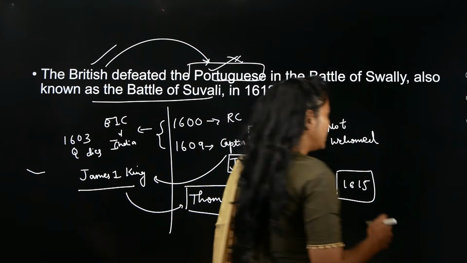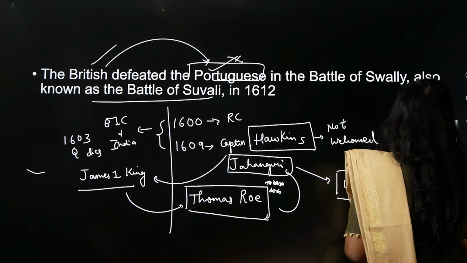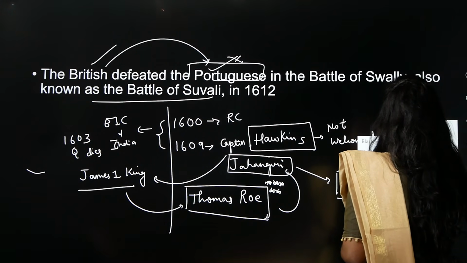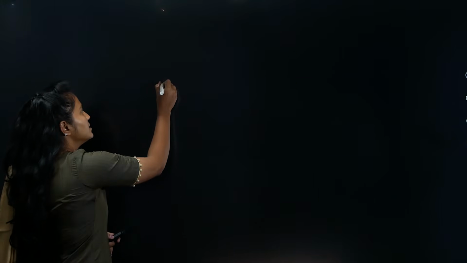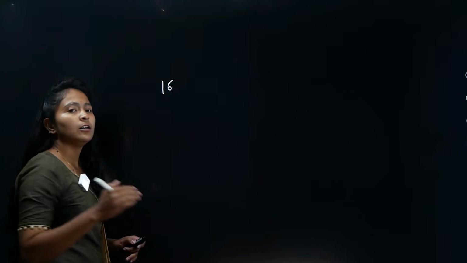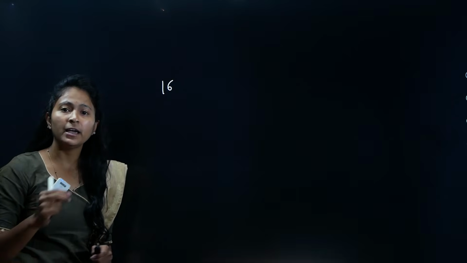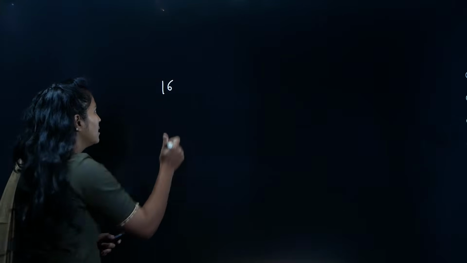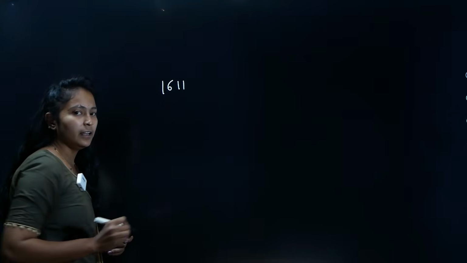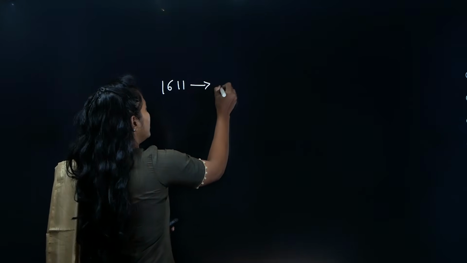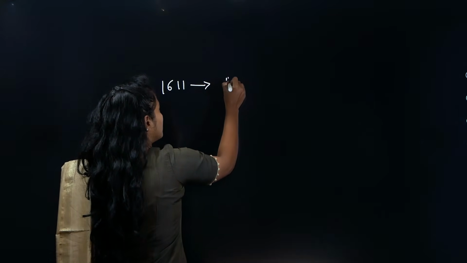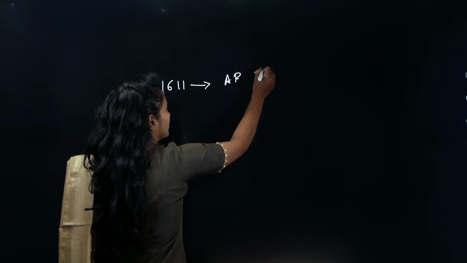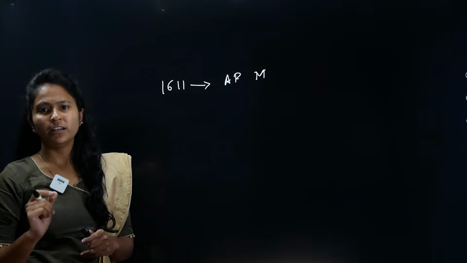Now, before we go to the next, I also want to tell you some other things. As I was telling you about the timeline, you need to also understand some of the important factories that were being built by the British East India Company. In 1611, they were able to build their first factory in Andhra Pradesh, in Machulipattanam. This is very, very important.